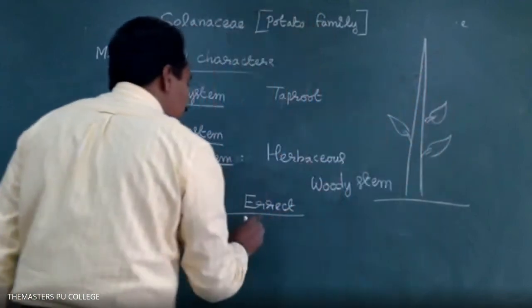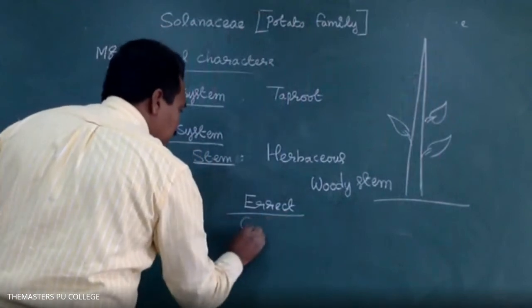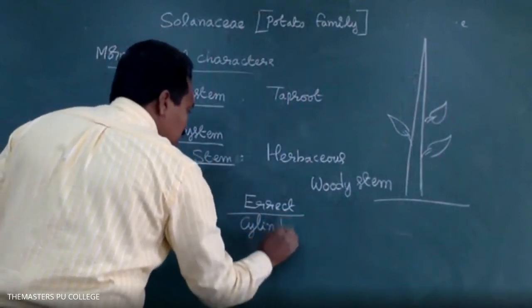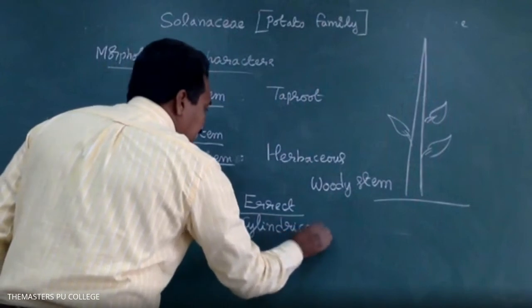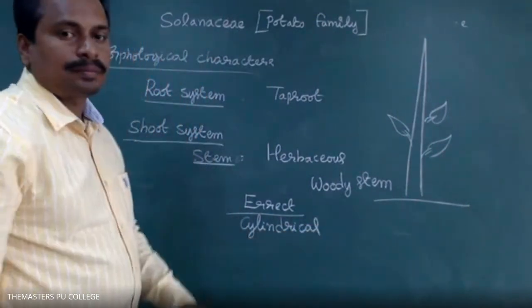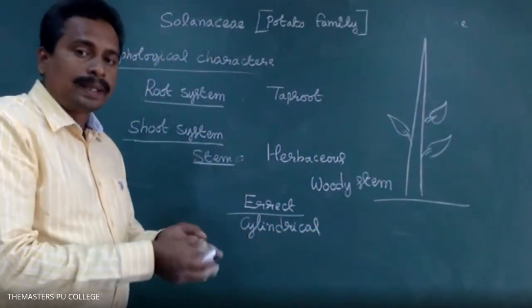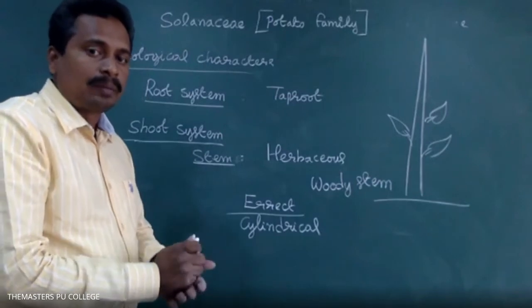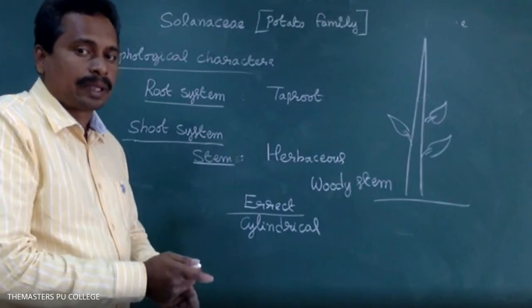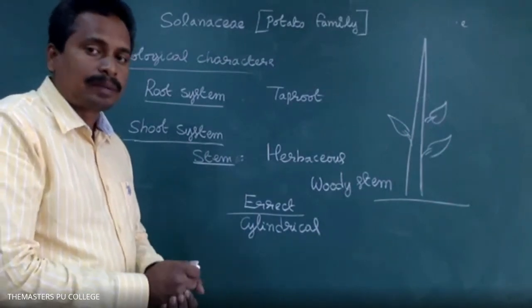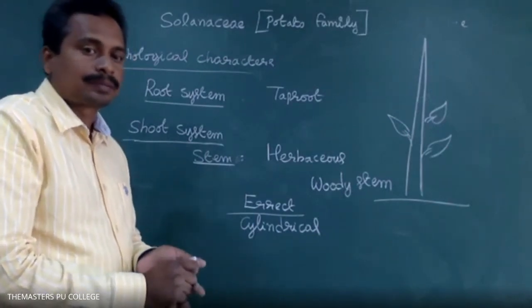Cylindrical, that means erect. Cylindrical in shape. Climbers are present in which family? Already talked about, Fabaceae. In the Fabaceae family, some of the plants are climbers.